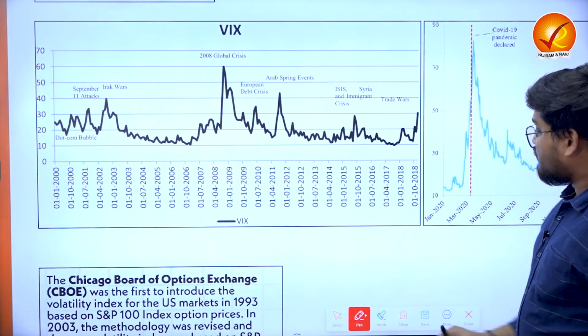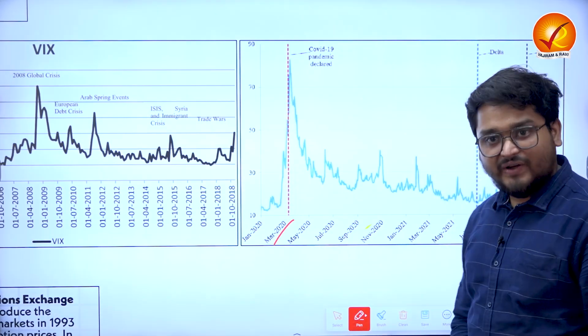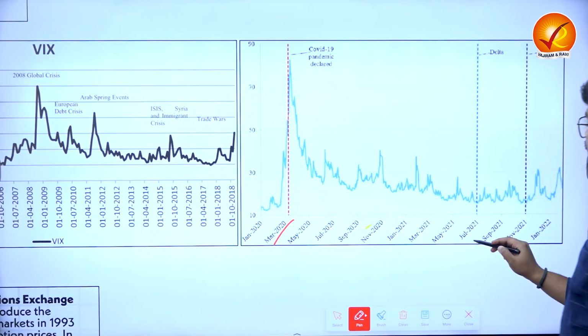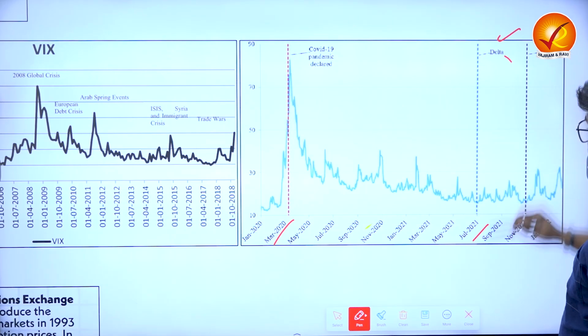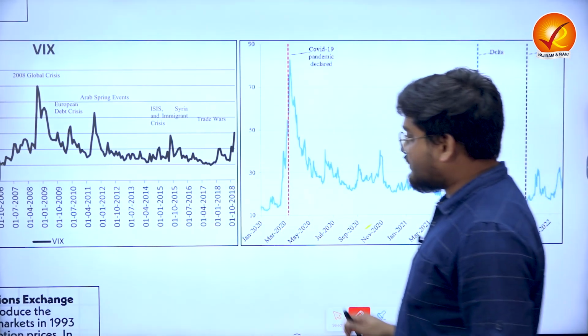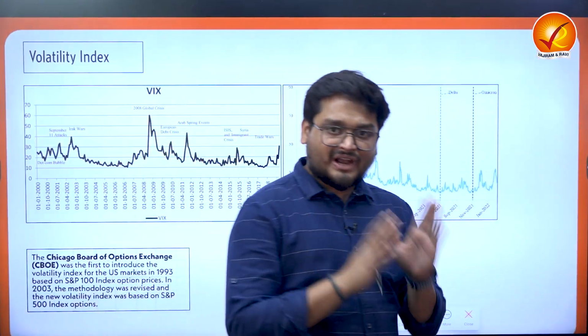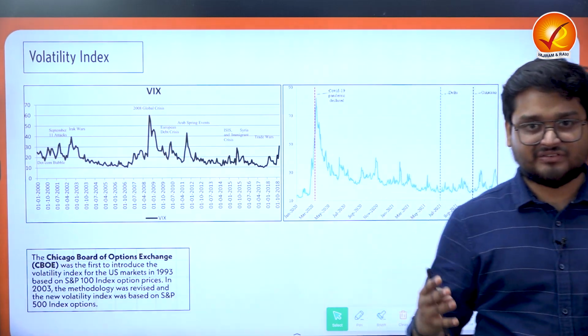After that, we also saw the COVID pandemic in 2020, and also the emergence of various second and third waves of the COVID pandemic, such as the Delta and Omicron variants. And even recently, as of now, we also had the Russia and Ukraine crisis, the Israel-Hamas attacks, and so on.